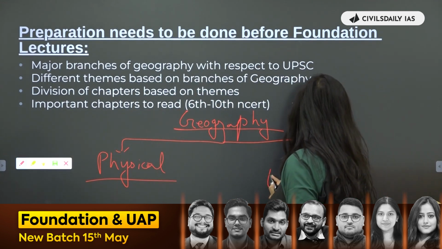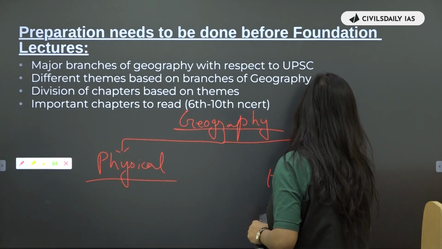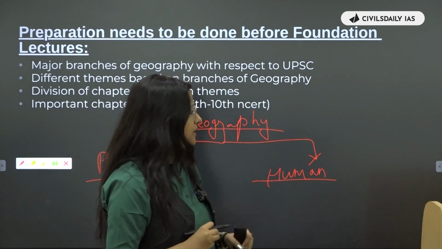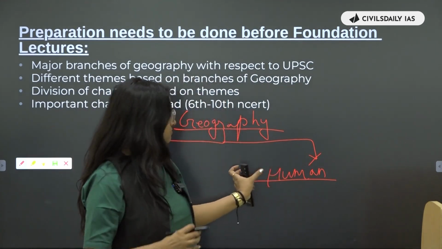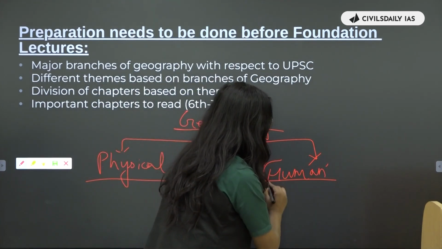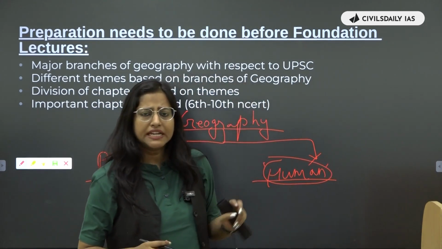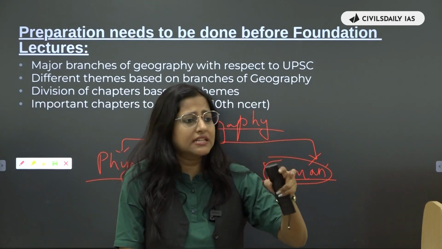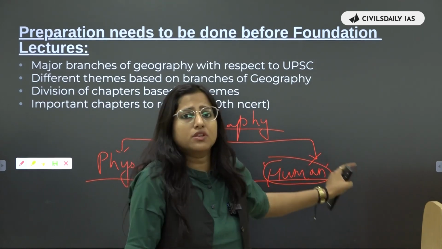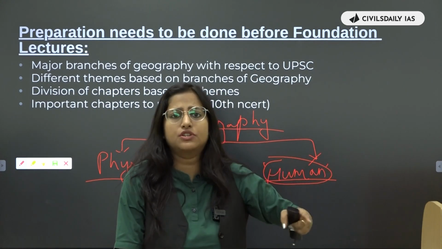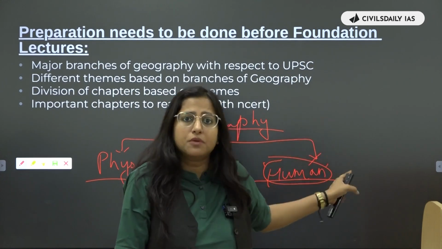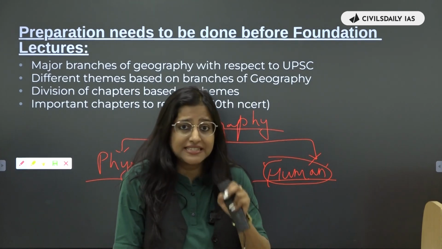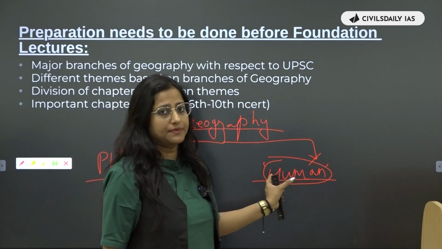Now, the second is human geography. If you see, it has one very basic and important term, that is human, right? It means that if any change is coming on the surface of the earth because of the interaction of humans, because of the change that has been brought by humans on the surface of this earth, on the space, then we characterize that under human geography.